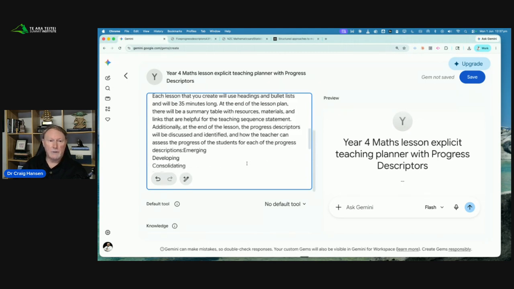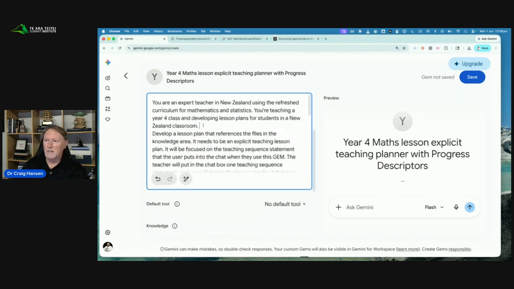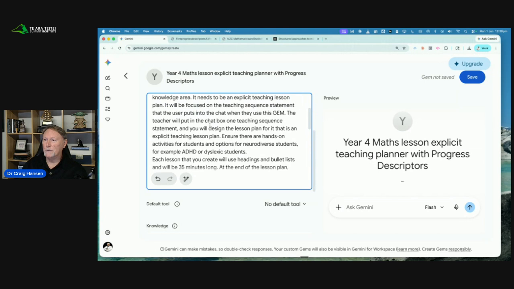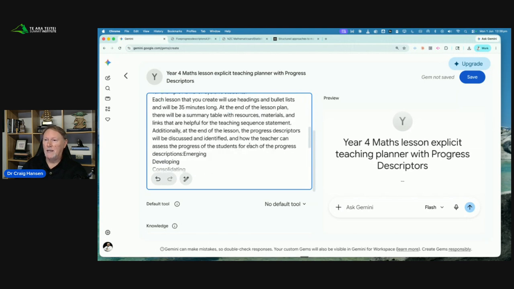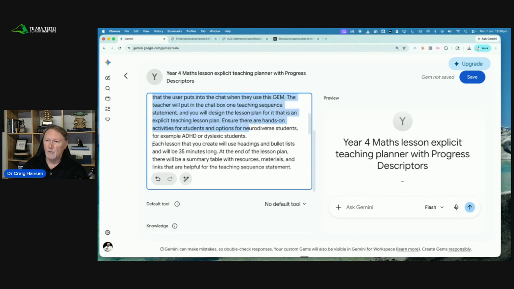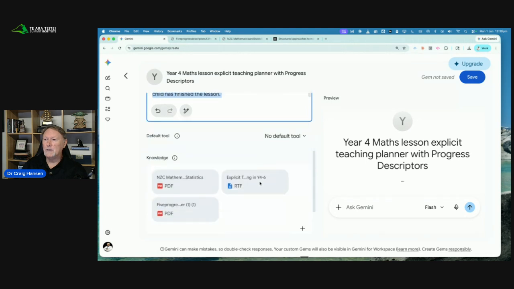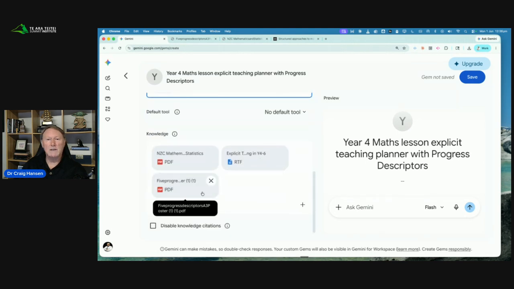Okay, so tell it who it is, which is here. Tell it what you want, which is this big block here. And tell it how you like it in terms of the formatting, which is here. Notice that we're referencing each of these files, and I've told it to reference the files. And the important thing here is RAG, R-A-G, Retrieval Augmented Generation. So this gem is now going to be ragging. It's going to be looking at the files in the knowledge area.